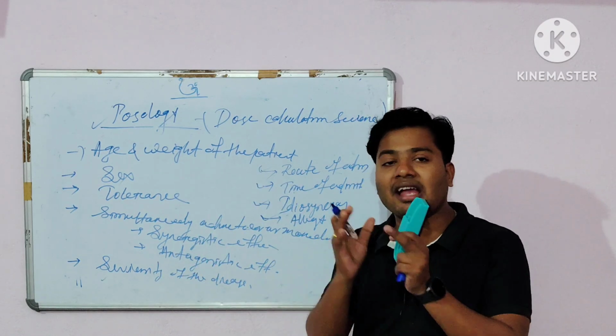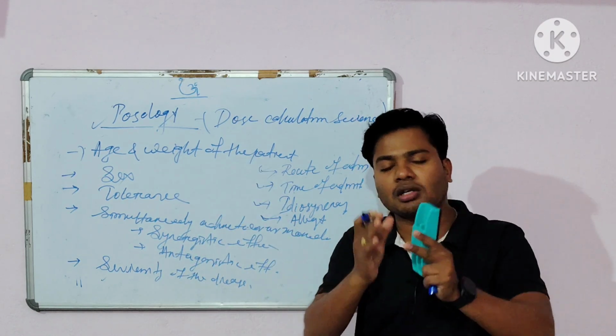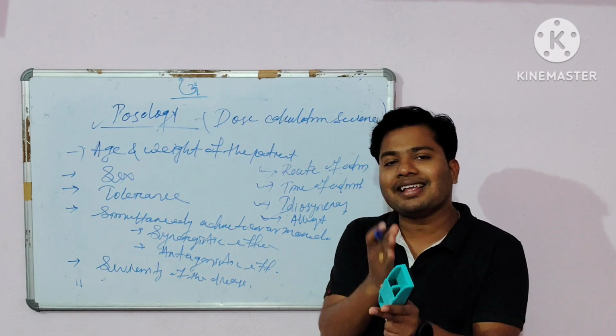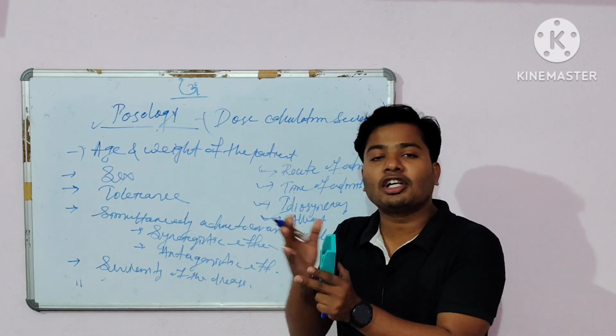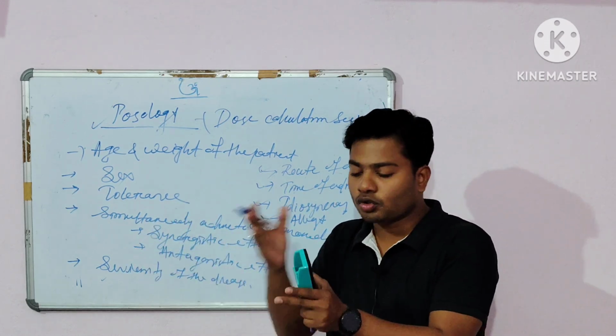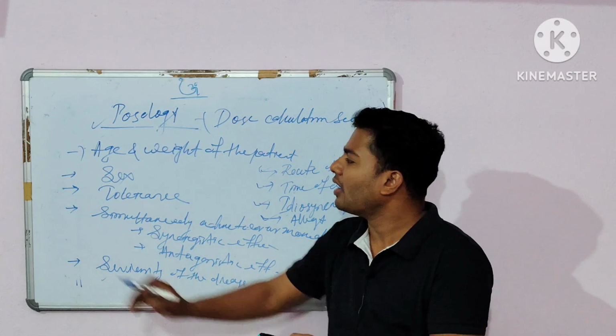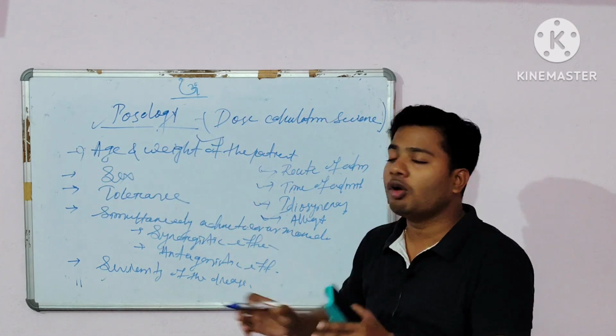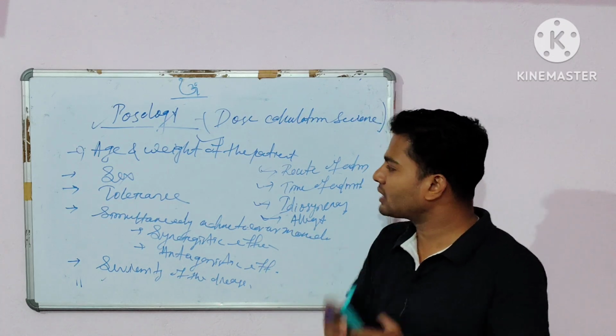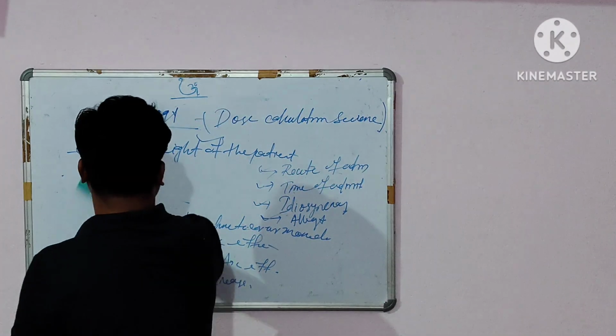So the first one is the age and weight of the patient. First of all, you should know how the age and weight of the patient affect the calculation of the dose. Before the physician prescribes the medicine, how will the age and weight affect the dose? So the first point I am covering is age and weight of the patient.